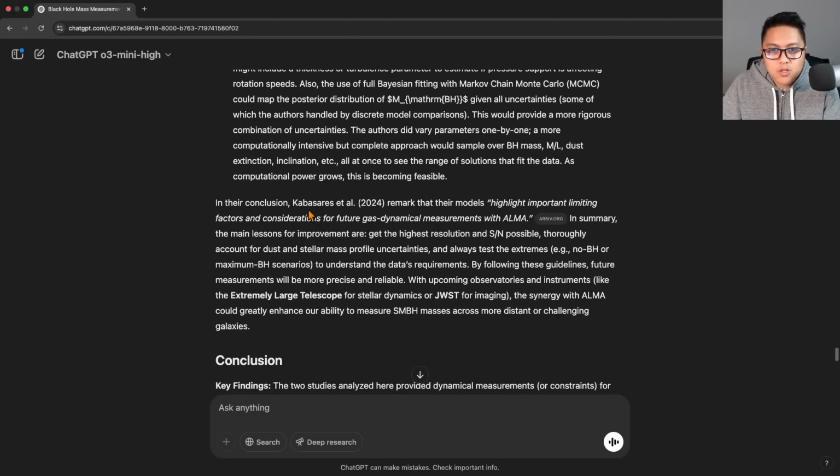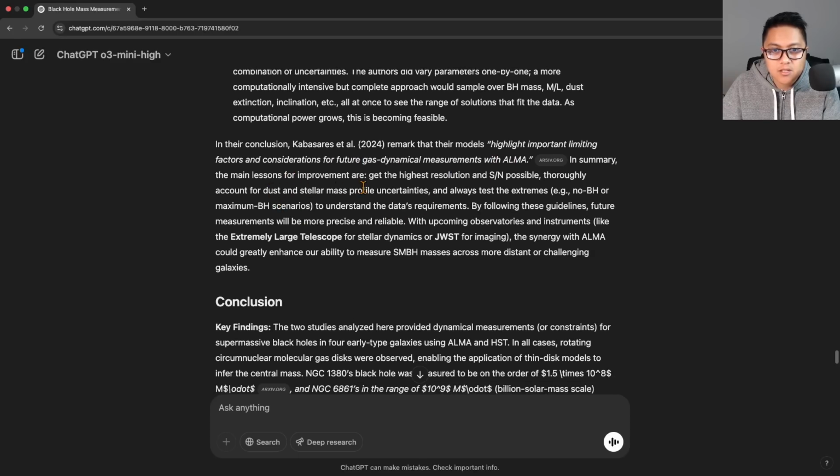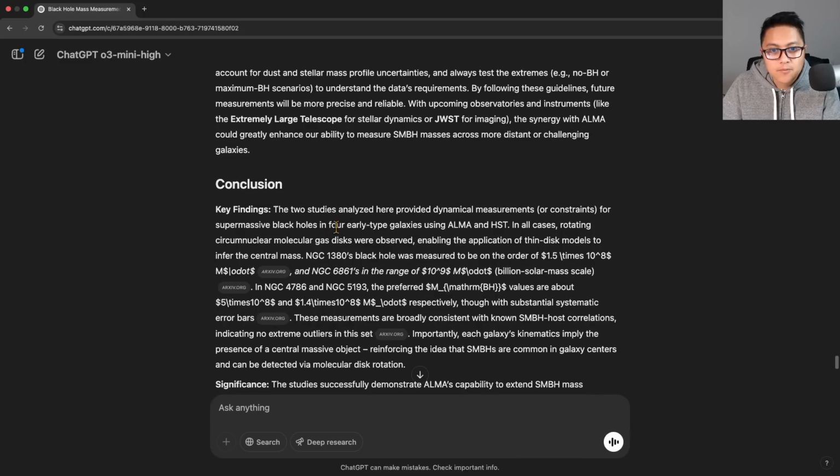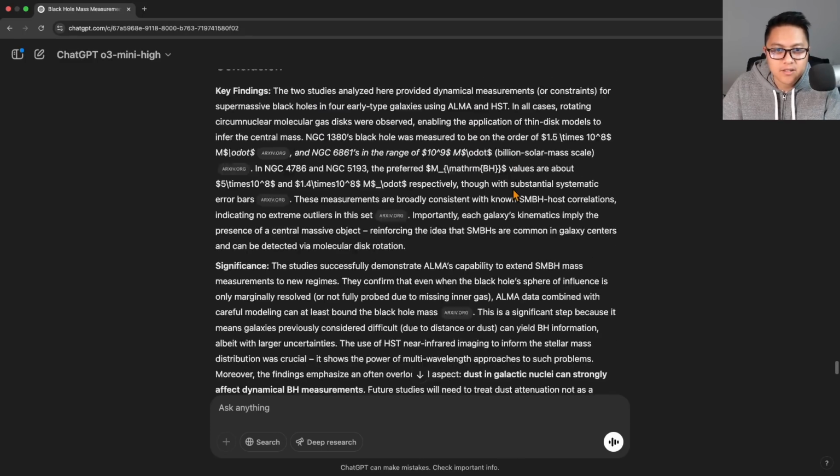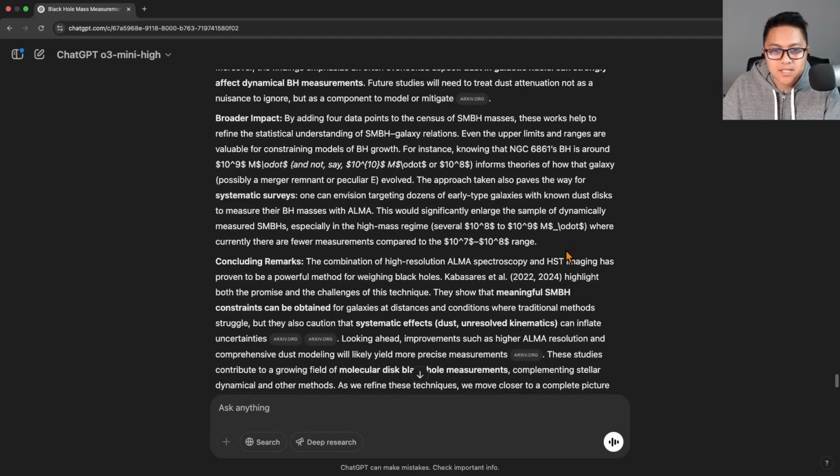Because in their conclusion, I remark that there are highly important limiting factors and considerations for future gas dynamical measurements. In summary, the main lessons are: get the highest resolution in SOI possible, thoroughly account for dust and stellar mass profile uncertainty, and always test the extremes to understand the data's requirements. Thank you. I agree. So let's take a look here.